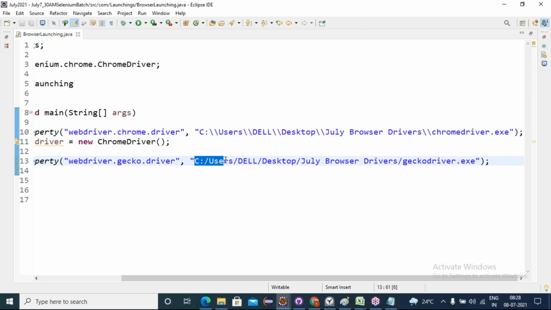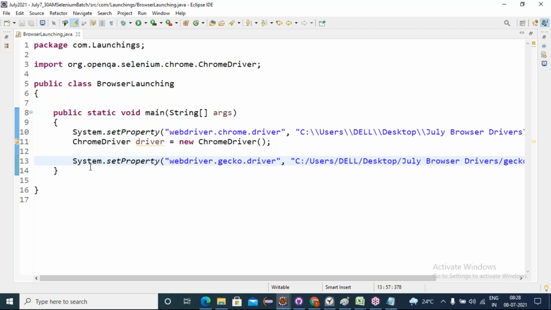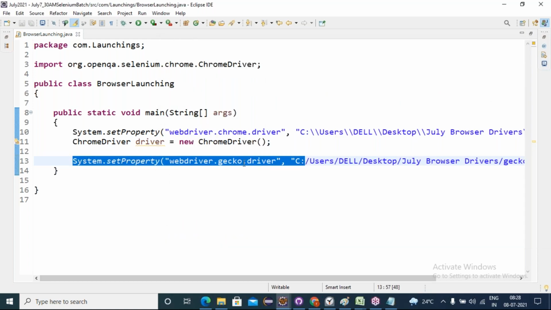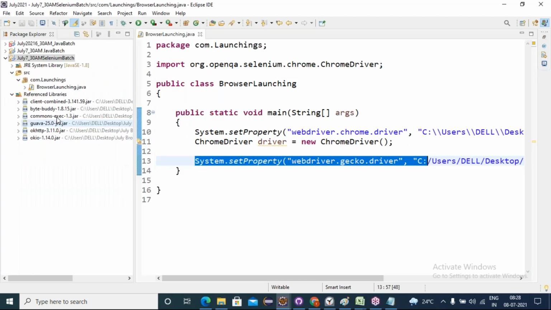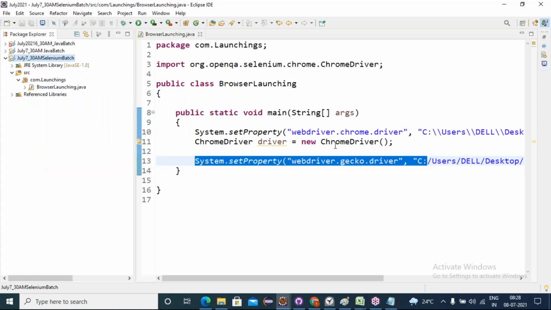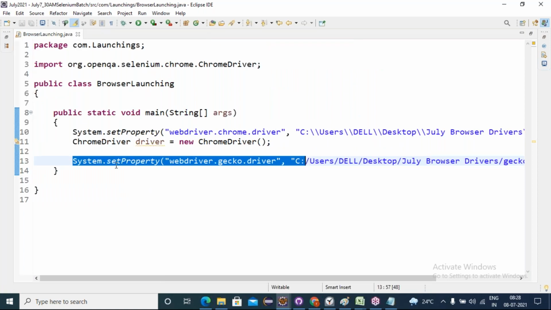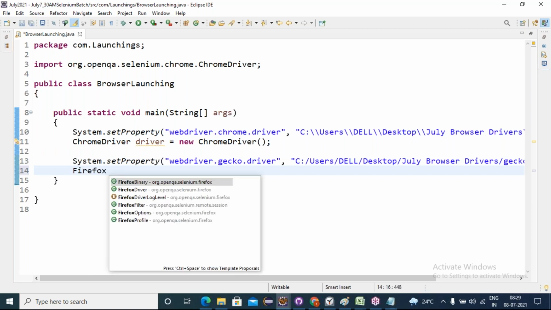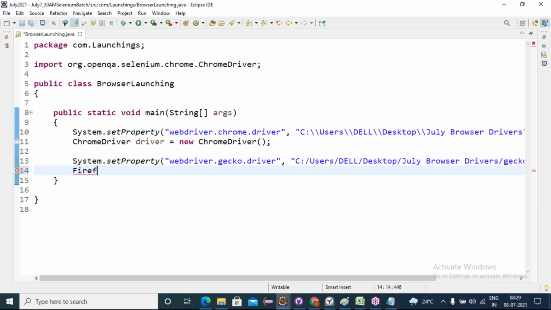We need to import the drivers, right? Here we are only setting the drivers, which we have already downloaded. Only the language binding jars we have to import. Okay, fine. Once I set the Chrome driver and the Firefox driver, then I can launch a Firefox browser while creating the object for FirefoxDriver. So friends, don't make a habit of typing completely. Firefox, F-I-R.